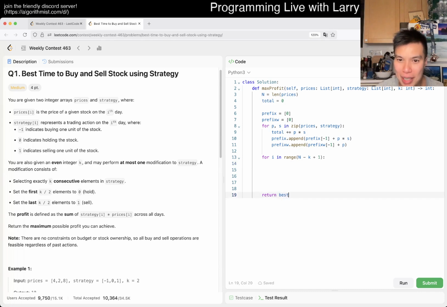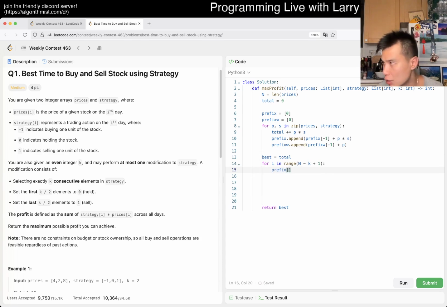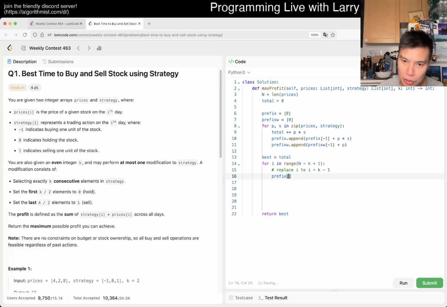Okay, and we want to return best, right? Best is equal to total, say. And then now we want to say, yeah, here we want to say prefix of, we replace 0 to K minus 1, right? Or I to I plus K, so then the total is going to be I plus K minus prefix of I. It's going to be the previous total, right?